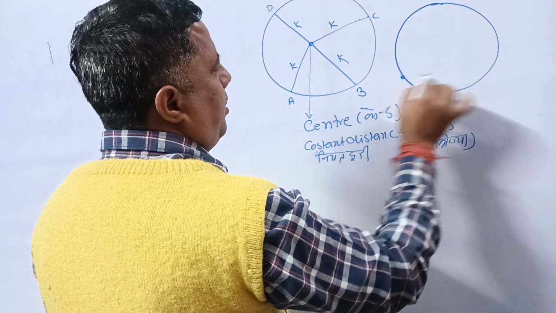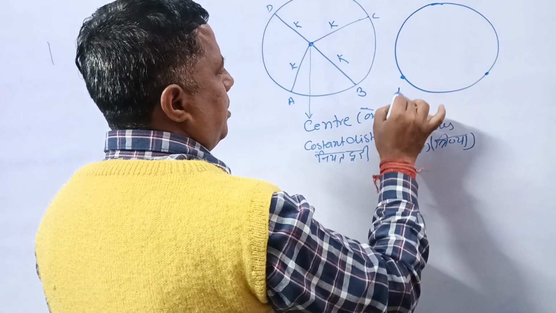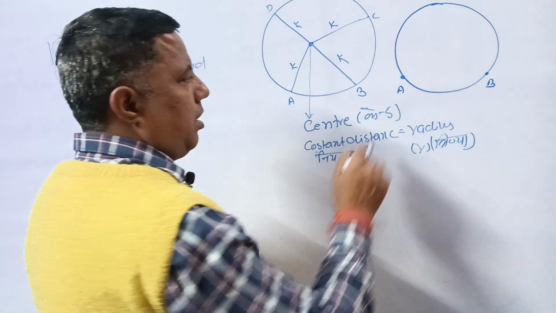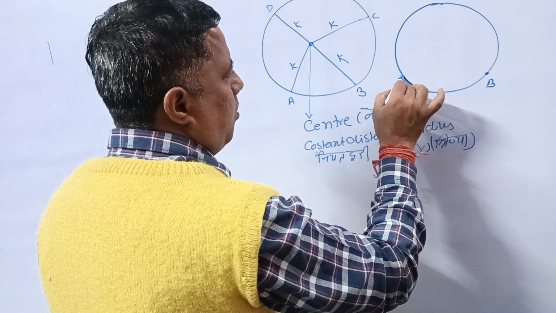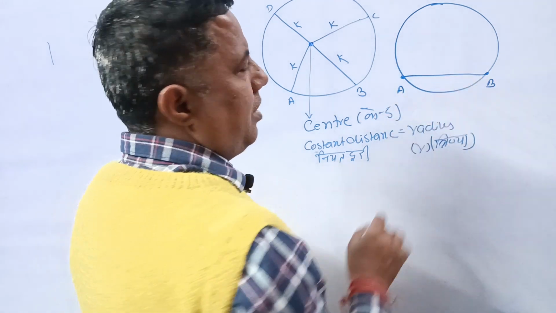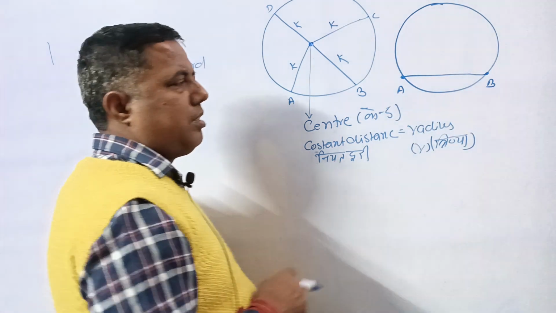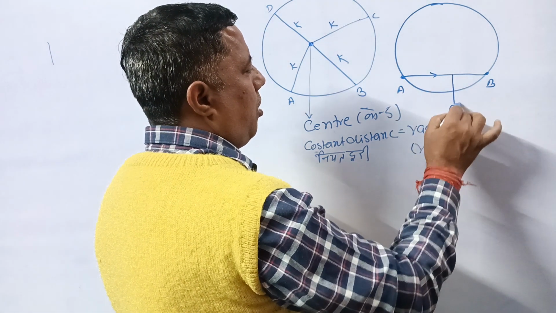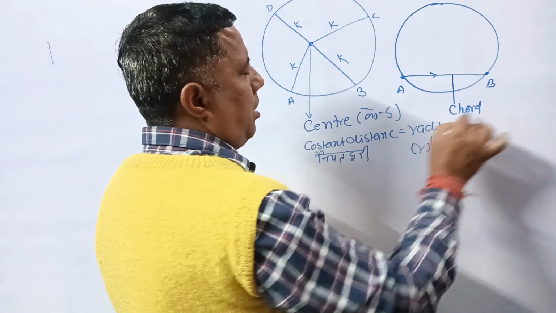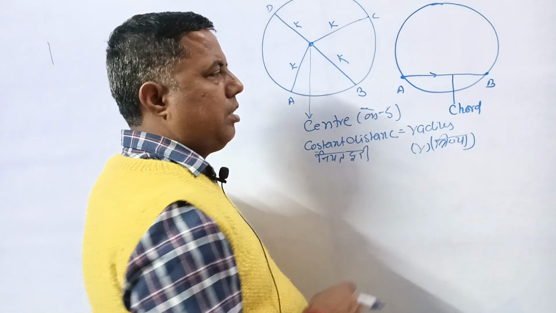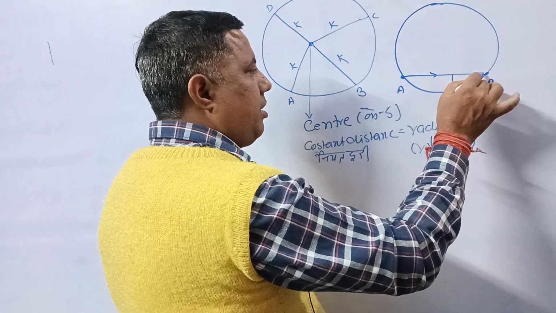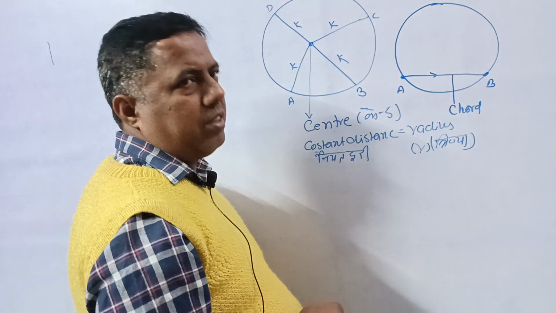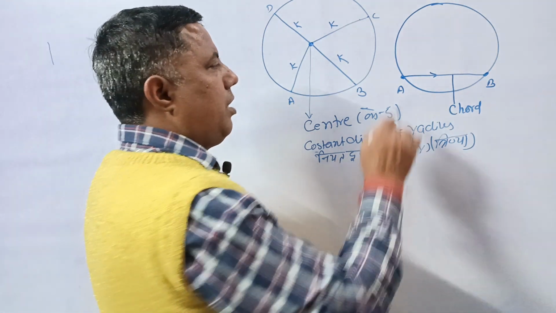This is a point on it. That is a point on it. The line segment joining these points is known as a chord. The line segment joining two points on a circle is known as a chord.